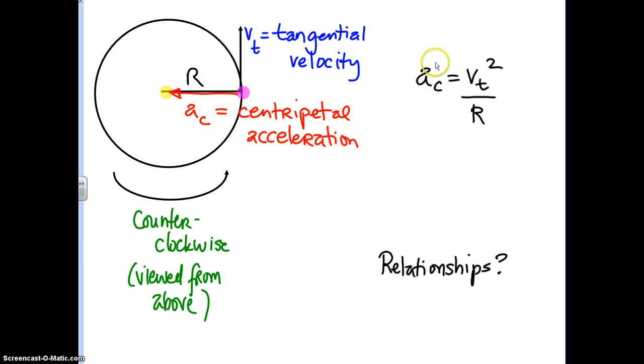But here you can see acceleration is linearly and indirectly related to radius. That is, the smaller that radius gets, the greater that acceleration is going to be in order to produce that tangential velocity. So those are the important relationships that I want you to know. Like any other acceleration, it's measured in meters per second squared, and it just happens to be a special kind of acceleration that has to do with things that are moving in a circular path.